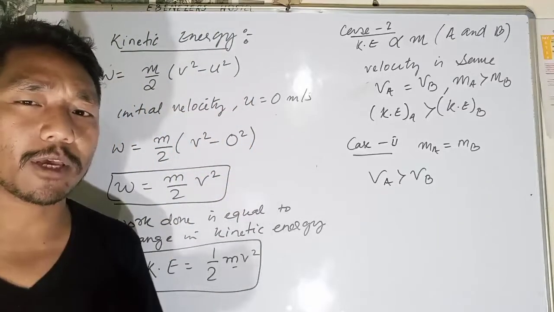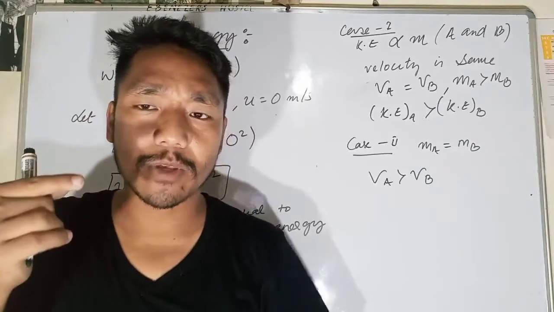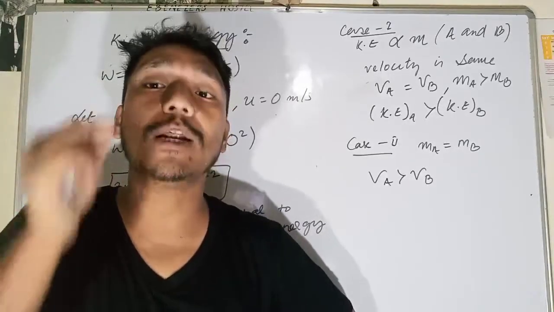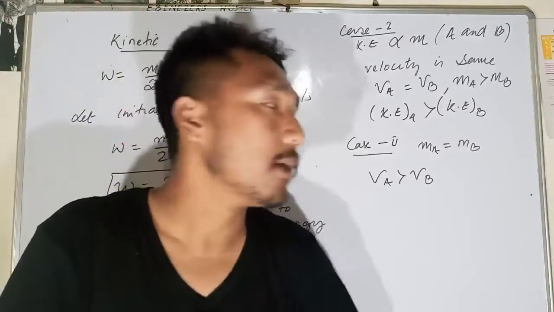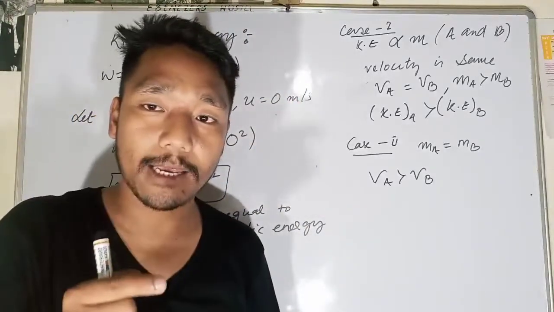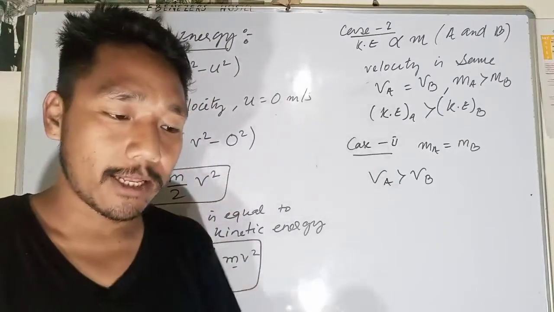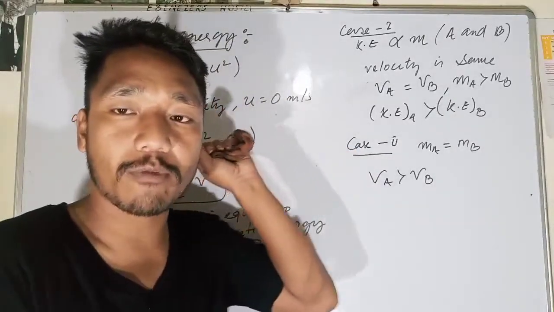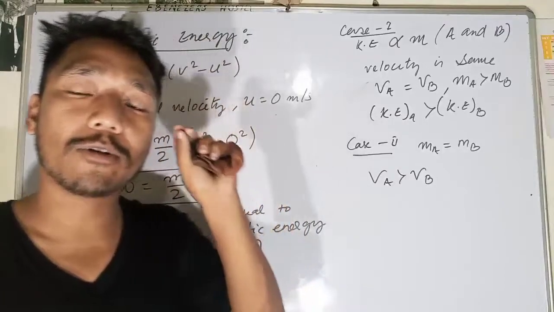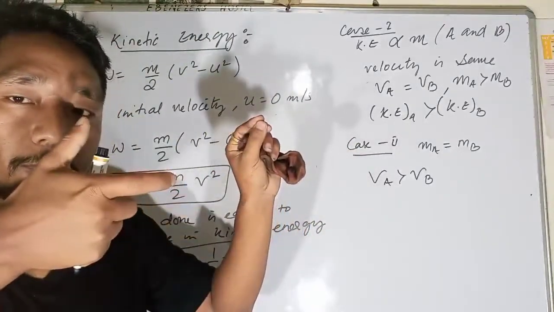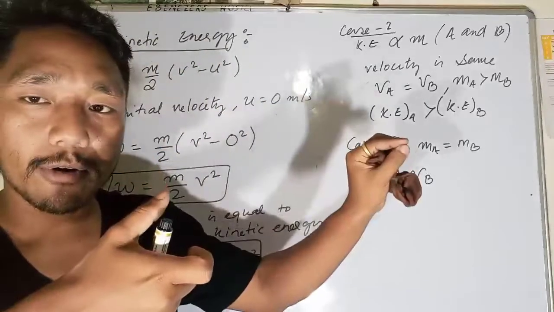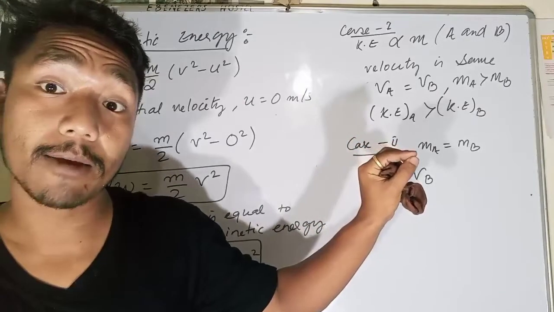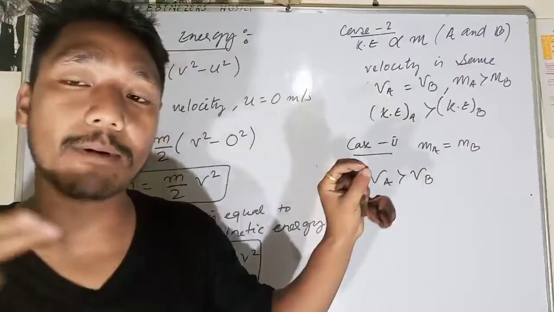So that is what I'm going to say. The kinetic energy of the bullet is high, though its mass is very low, because its velocity is very high. The kinetic energy of a bullet is very high compared to when you throw a stone. You take a stone and a bullet; the bullet is fired from the gun, and the stone you throw from your hand. When you fire the bullet from your gun, it will penetrate. It will go with a high speed, right?